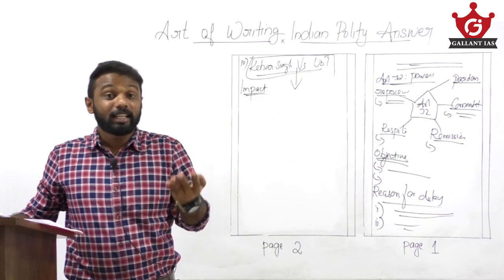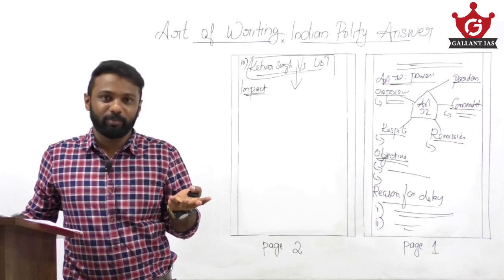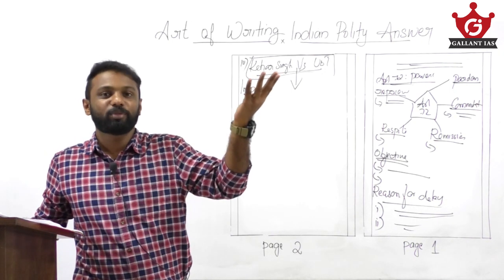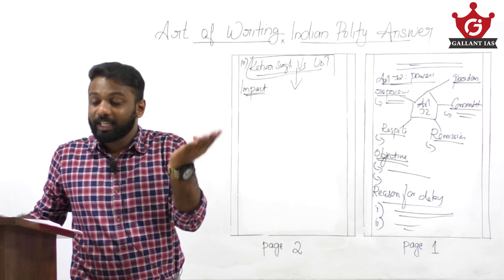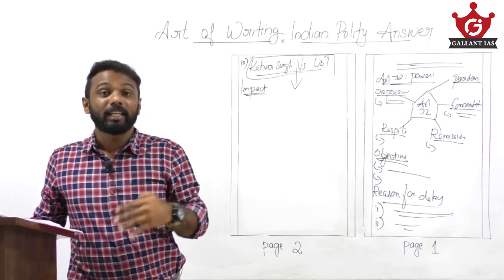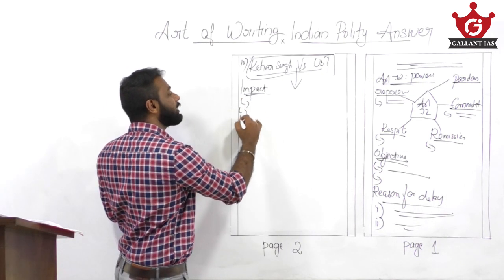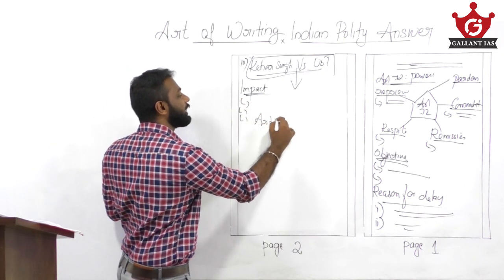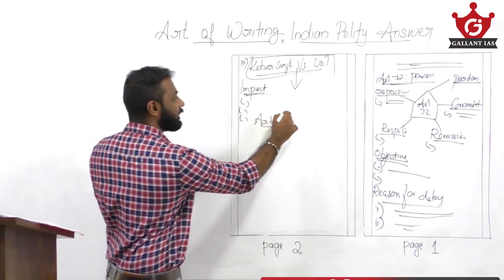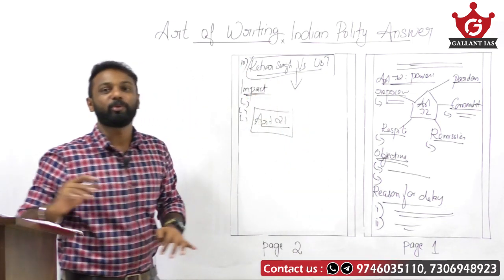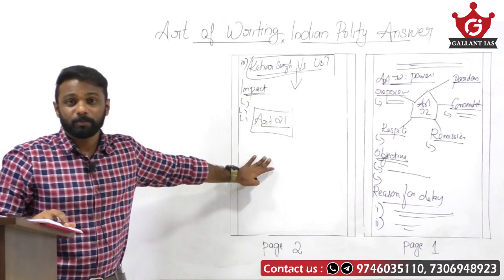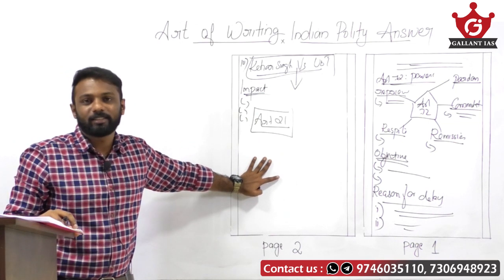Again, uncertainty of existence of death row inmates. They don't know whether they are going to live for lifelong or for a shorter period. That uncertainty is a problem. It can cause psychological traumas, and it is against the fundamental rights under Article 21, that is right to life. Now what happened? We mentioned the constitutional provisions. So try to include all these in your answers.